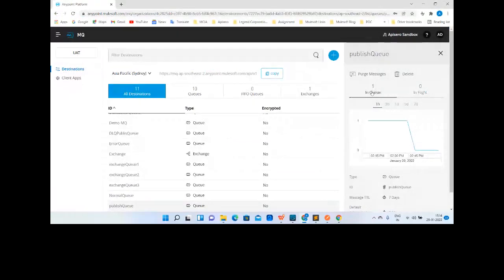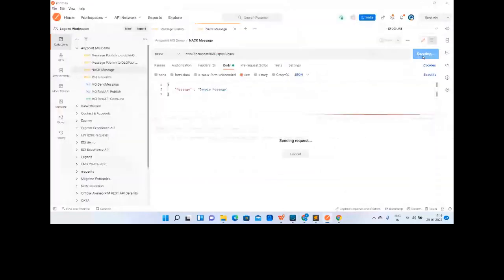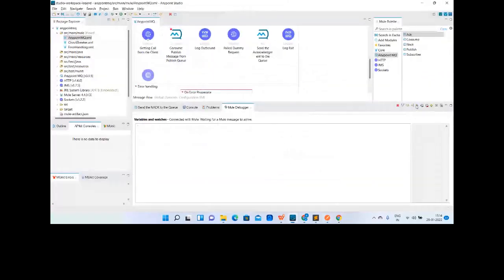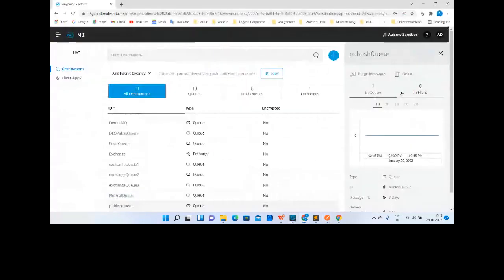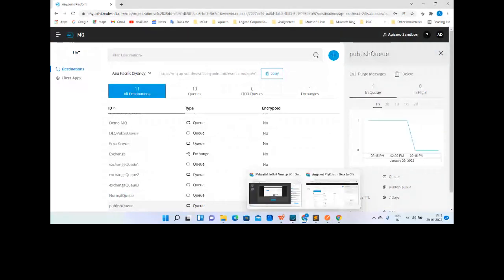It is still there in the queue. If I again send and just resume it, it is still there in the queue. Yes, it is still there in the queue. Negative acknowledgement explicit.